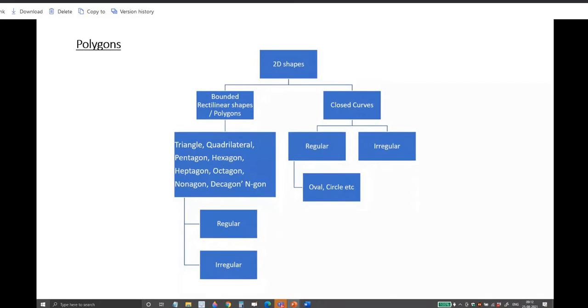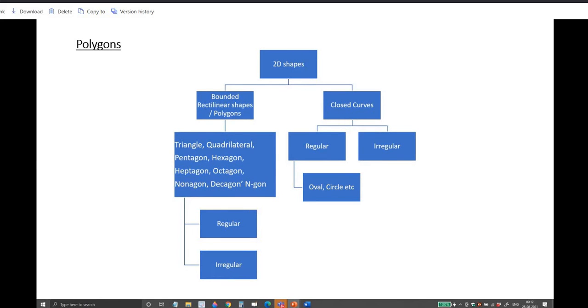We can call it that. And in this also there is regular and irregular. What is regular and what is irregular? In all these types, triangle, quadrilateral, there are regular and irregular ones. What do you mean by regular triangle, regular quadrilateral, regular pentagon? All the sides are equal in length, all the interior angles are equal in measure. Then you say it is a regular one. Irregular means sides are not of the same length, they are of different lengths. Not all the angles are equal.